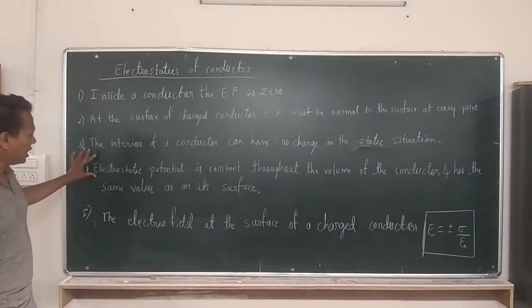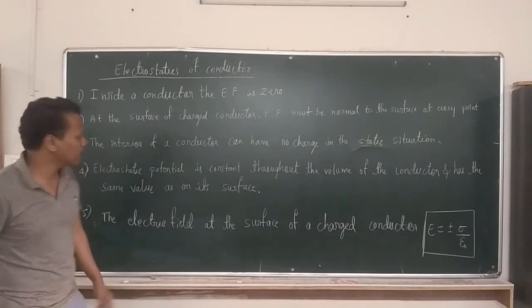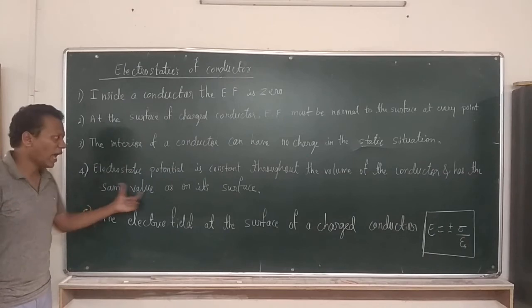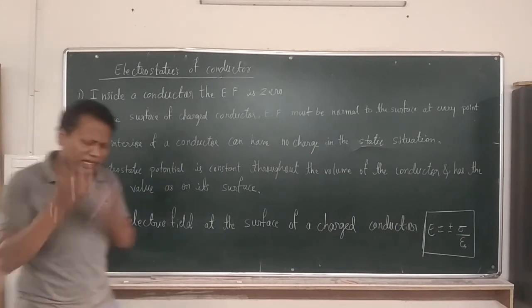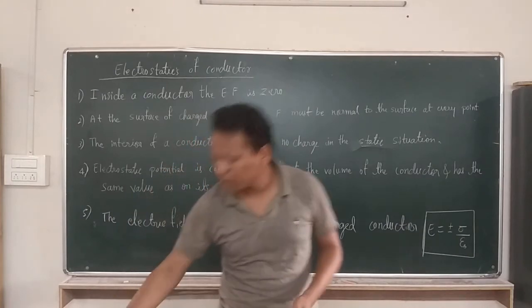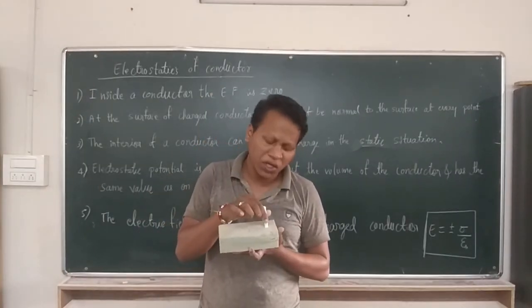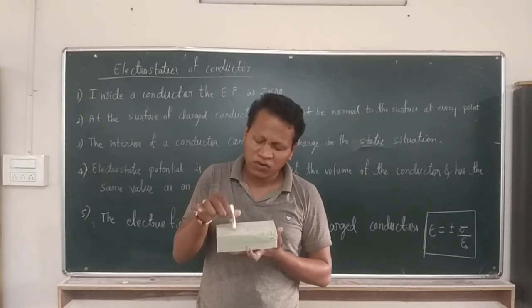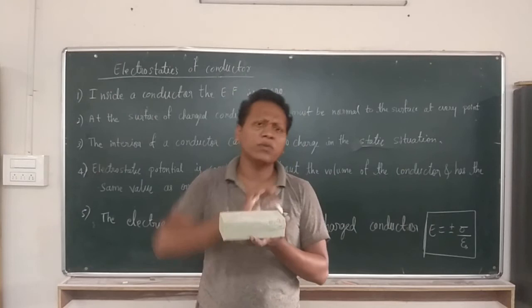Fourth, the electrostatic potential is constant throughout the volume of the conductor and has the same value as on its surface. Yes, this is always true. Let us assume we have some conducting material with potential V1 at one point, V2 at another, V3, V4, and so on up to Vn.